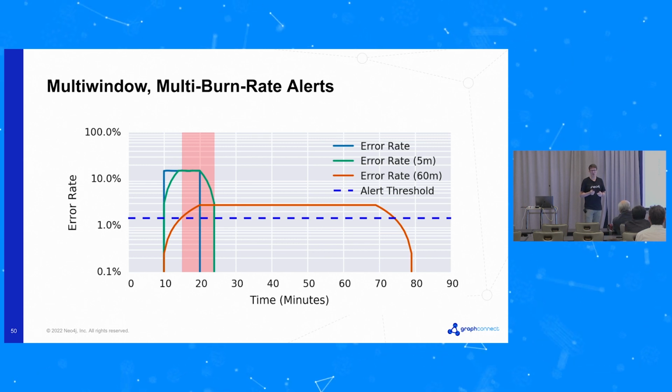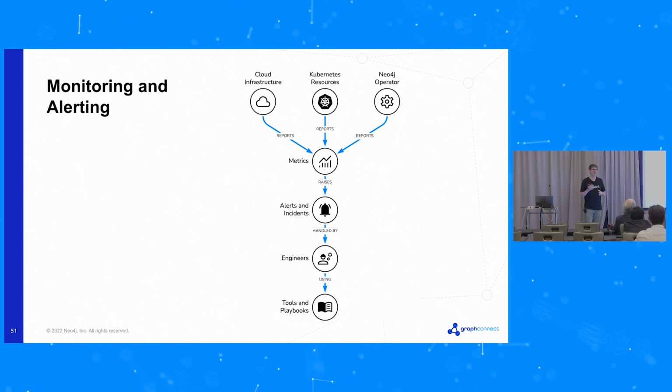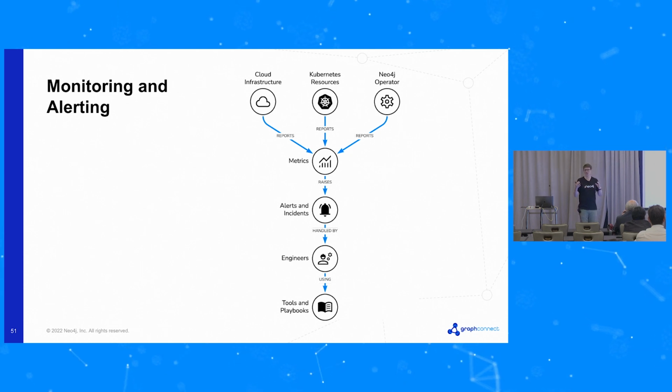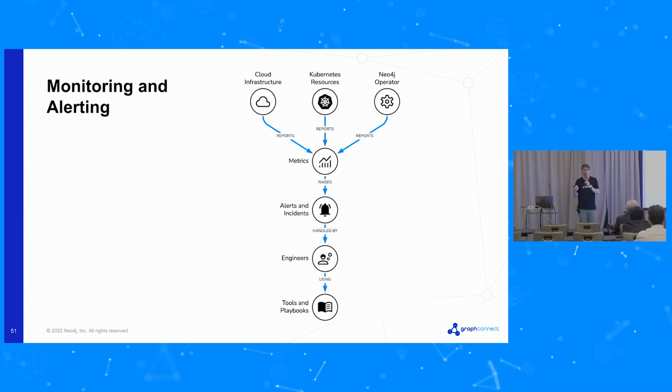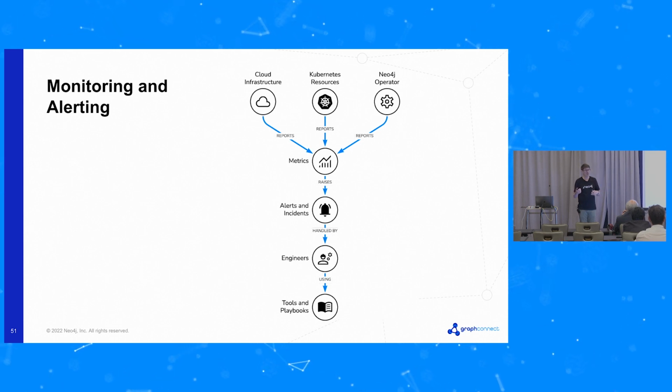The other thing I want to talk about in SRE is about what we do when something does happen, when we notice something in the chart, some piece of infrastructure that isn't working as we expect. We're getting metrics from our cloud infrastructure, from Kubernetes, and also from Neo4j Operator, which is giving the user perspective on what's going wrong. All those are reporting metrics. Our alerts come off those metrics, and those are handled by our engineers.